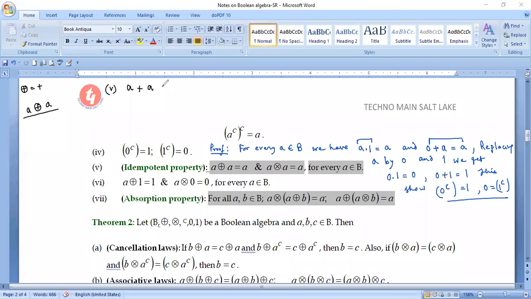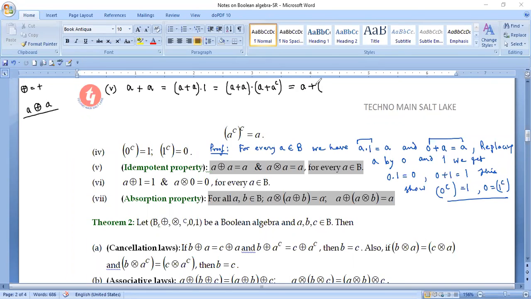So A plus A, let's start with the left hand side. We can write A plus A simply as A plus A into 1, isn't it? And this 1 can be written as A plus A complement by the axioms. Now, carefully observe.